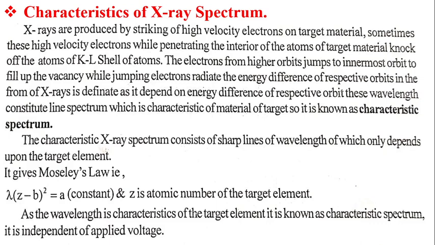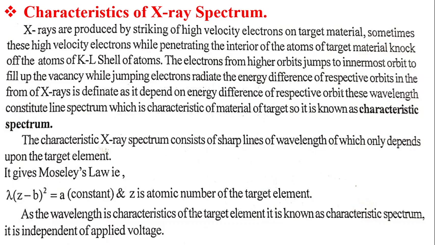X-rays are produced by striking of high velocity electrons on target material. Sometimes these high velocity electrons, while penetrating the interior of the atom of target material, knock off electrons from the K-N shells of atoms. Consider an atom having a nucleus and electrons in its different shells.